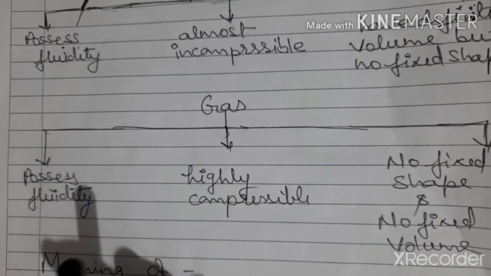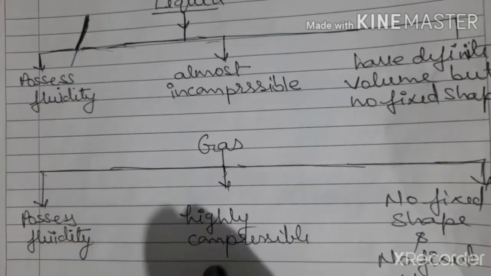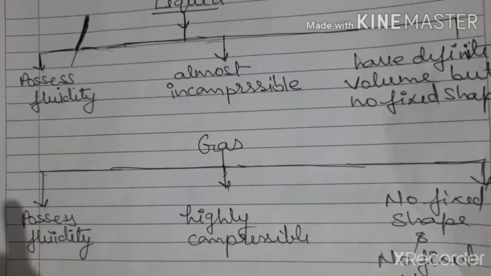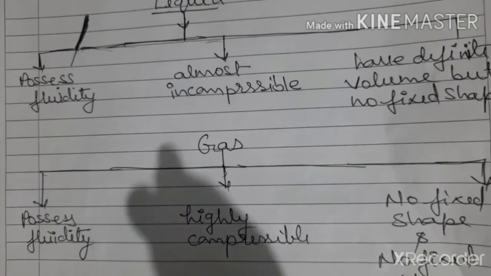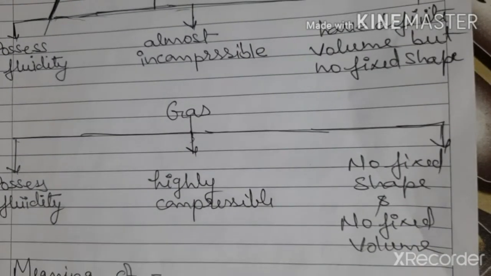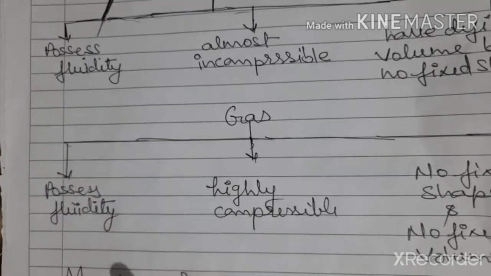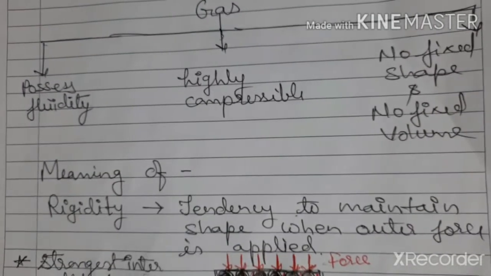So solid is that form of matter which possesses rigidity, which is incompressible, which has fixed shape and fixed volume. Whereas if you talk about liquids and gases, both possess fluidity. Liquid is almost incompressible, but gases are highly compressible. Liquid has definite volume but no fixed shape, whereas gases have no fixed shape and no fixed volume. Here some terminologies you are introduced to for the first time: rigidity, fluidity, compressibility. I am going to explain the meanings of these terminologies.